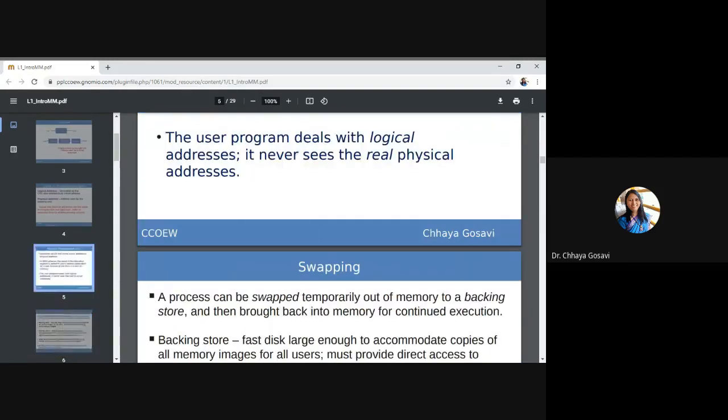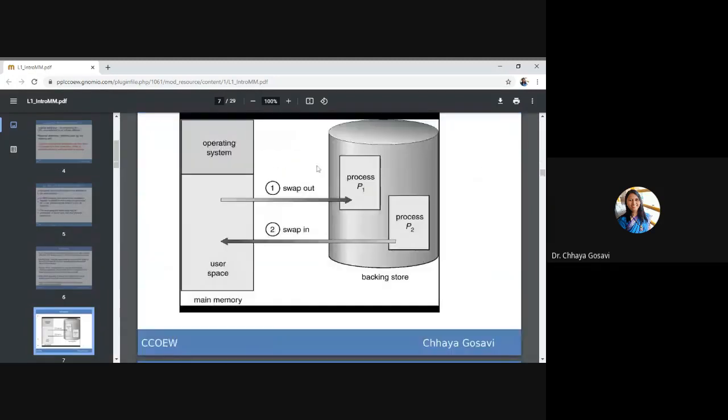We have also seen the term swapping. We have backing store, that is high speed secondary memory, which is used to store the images or replicas of current executing processes which are not able to be stored in main memory because of space issues. Such processes are swapped out on backing store, and the processes that want to execute with high priority can be swapped in to main memory. And note that in main memory, some space is always occupied by the operating system.